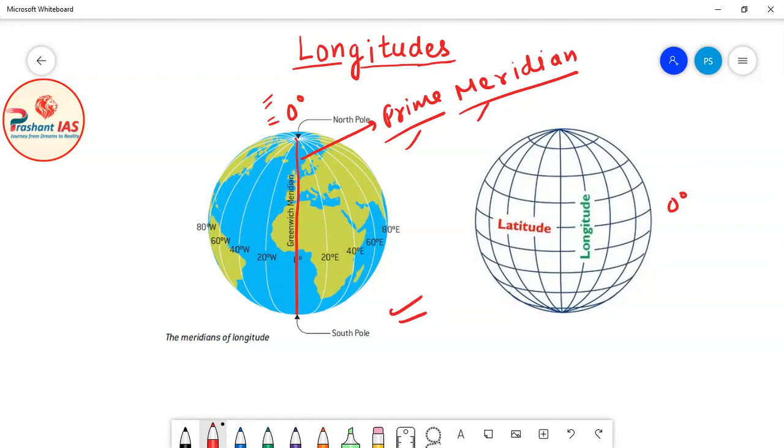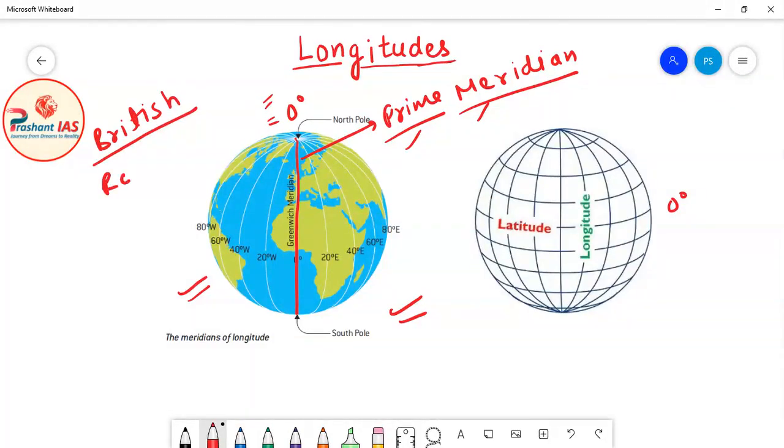Now friends, how can we identify the prime meridian on the surface of earth? I have just shown you a diagram and told you that this meridian is the prime meridian. But how would you identify it on the surface of earth? How would you say that this is 0 degree longitude? The answer is that the prime meridian passes through the British Royal Astronomical Observatory.